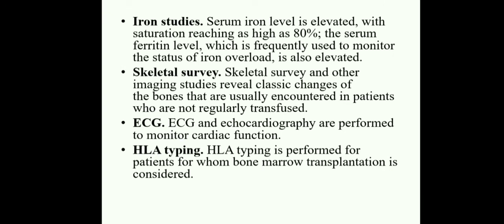Iron studies show the serum iron level is elevated with saturation reaching as high as 80%, and serum ferritin levels, which are frequently used to monitor the status of iron overload, are also elevated.